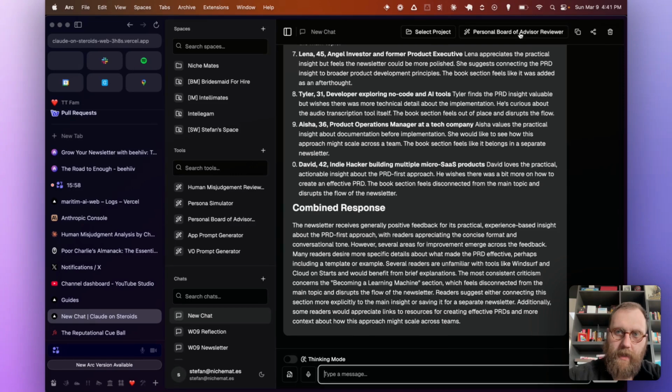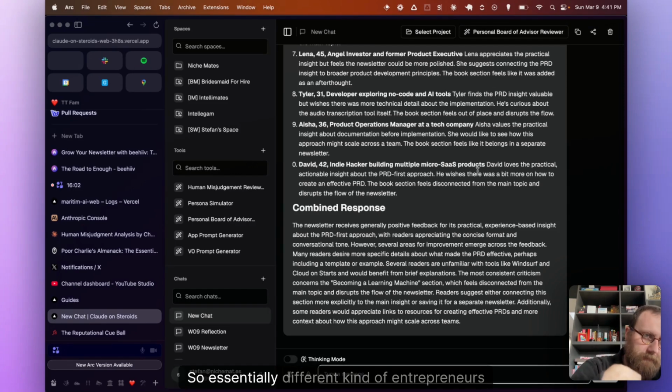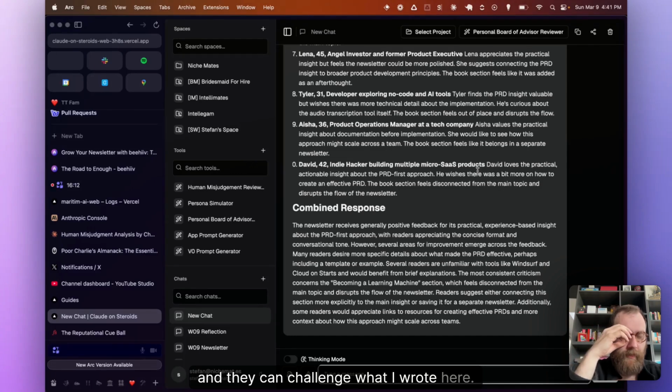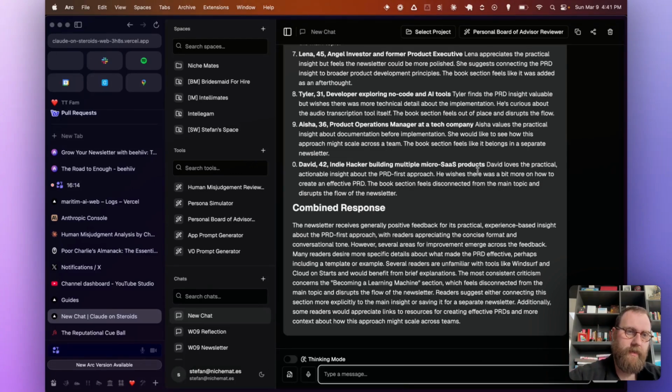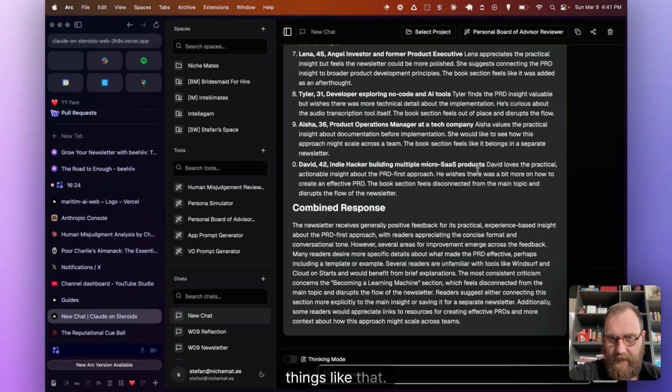I can also have this other tool here, which is a personal board of advisors. So essentially different kinds of entrepreneurs that I look up to and try to learn from, and they can challenge what I wrote here, right? So that's another. These aren't random people, but they're more well-known, emulated people, more well-known entrepreneurs and things like that. So let's do that as well.